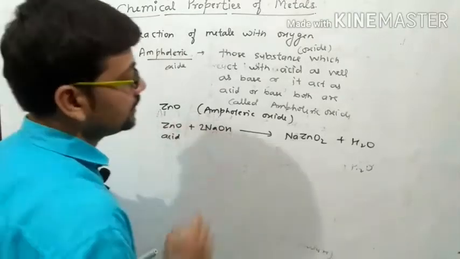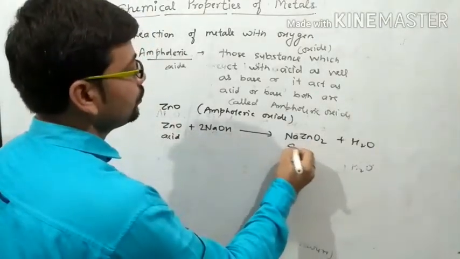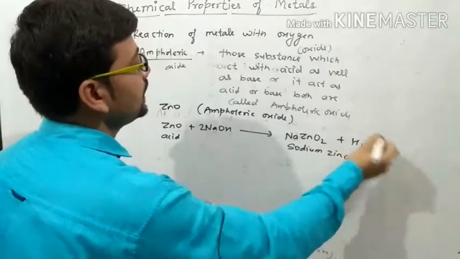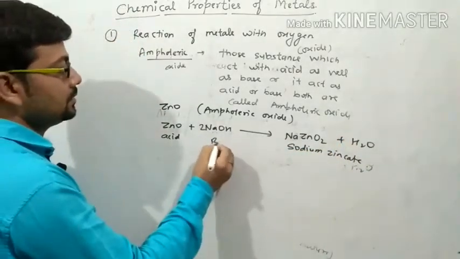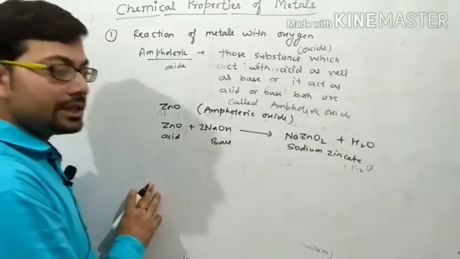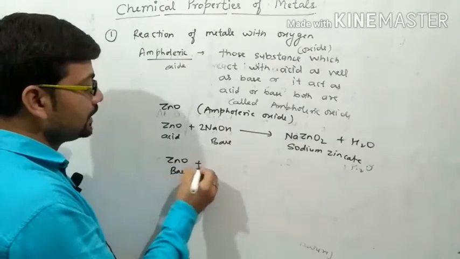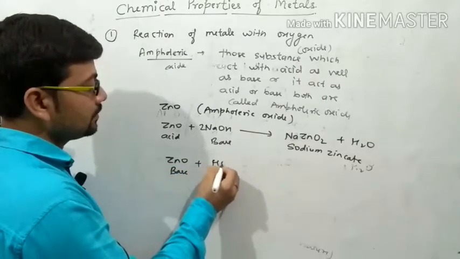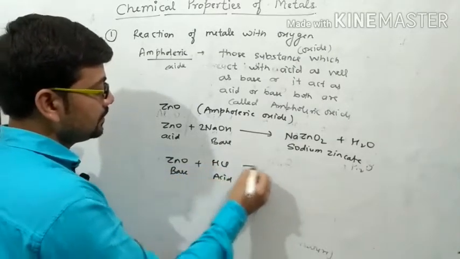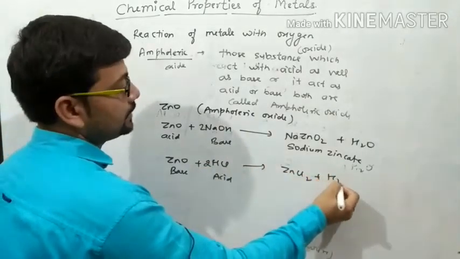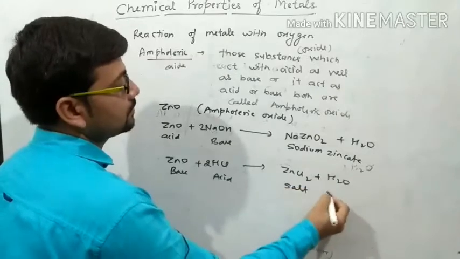So this is sodium zincate. This is salt and this is water. Similarly, when zinc oxide acts as a base, then it reacts with acid, and forms zinc chloride ZnCl2 plus H2O. This is salt plus water.